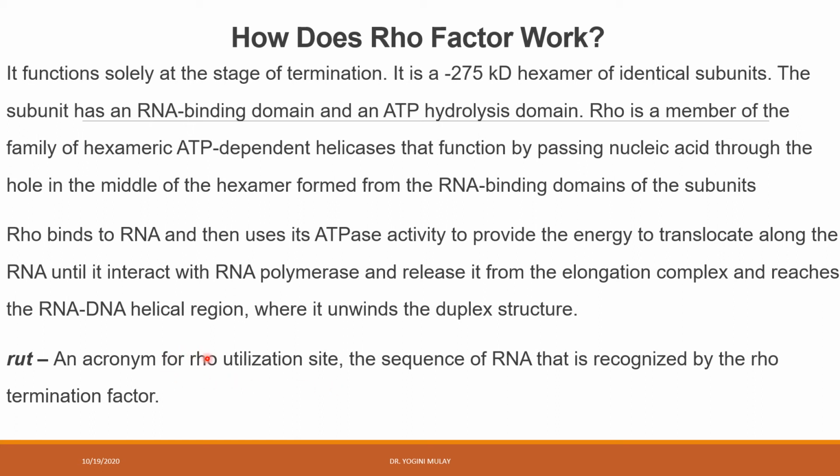Rho, as I said, is the protein, and it binds to RNA, and that sequence is known as the RUT. So the sequence of RNA which gets recognized by the rho factor is known as the RUT.